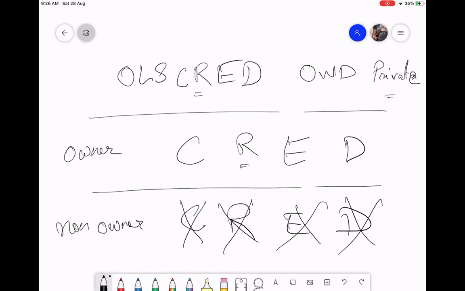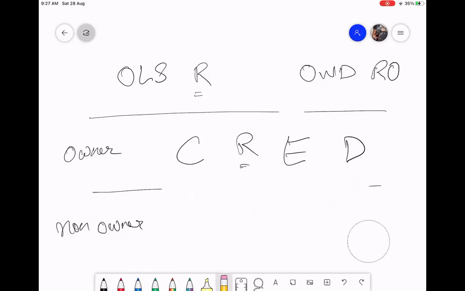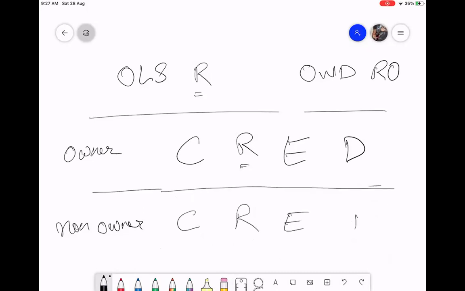Right? Let me go back to again start with read. Now I make it public read only. What will happen now? Now both owner and other people can see the data.